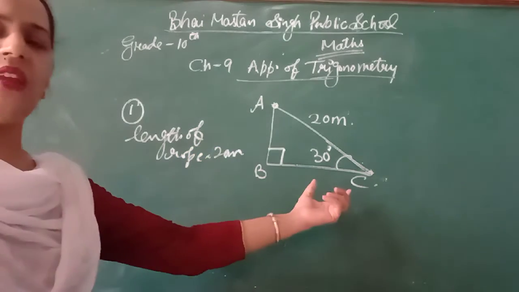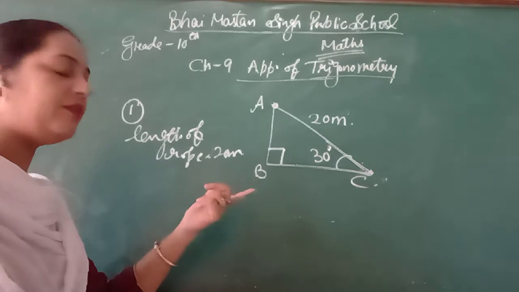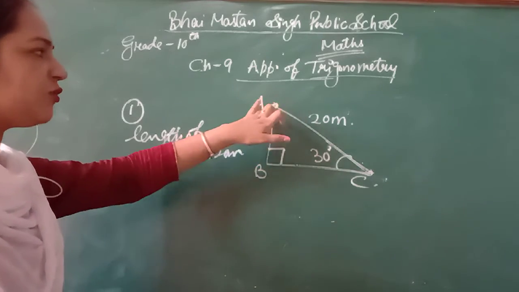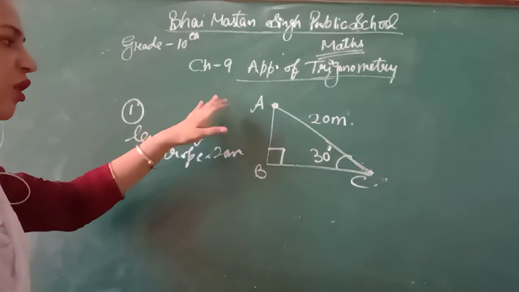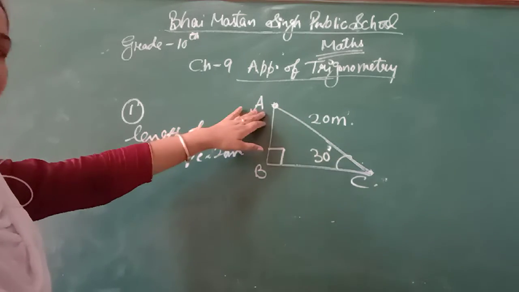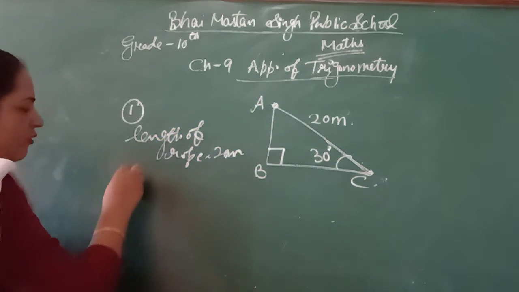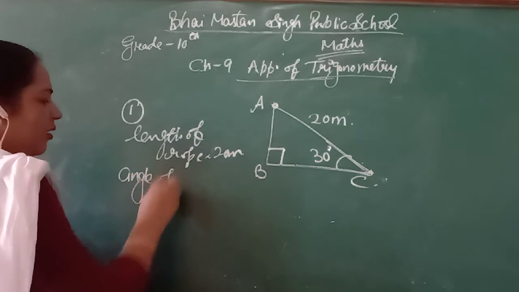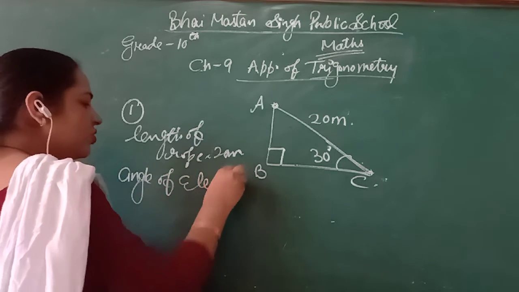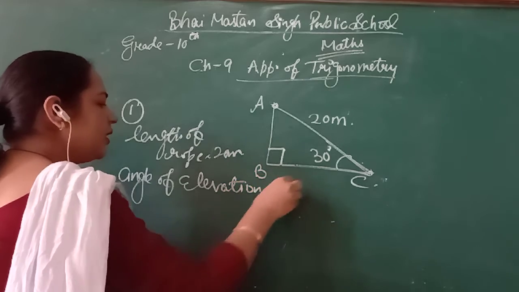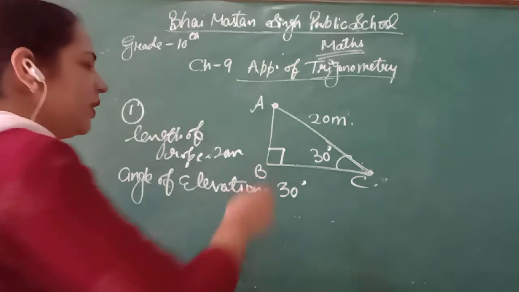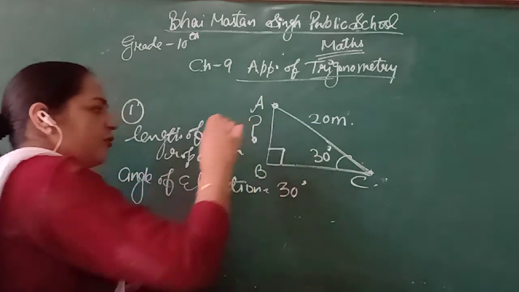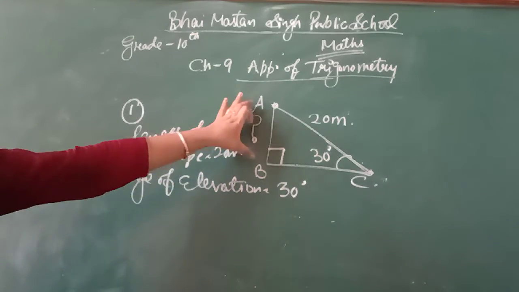So is this the angle of elevation or depression? This will be the elevation angle because I am watching from here, because he started from here and is going here. So this is the angle of elevation from the point. This is above. Now angle of elevation is equal to 30 degree. What do I have to find out? I have to find out the height of the pole. This is the height of pole. I have to find out AB.